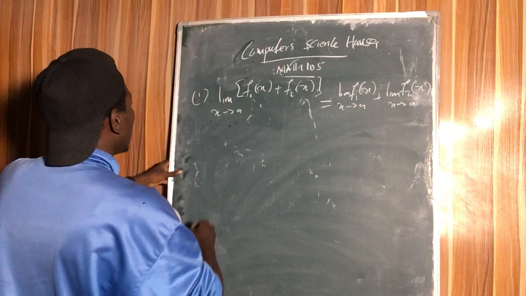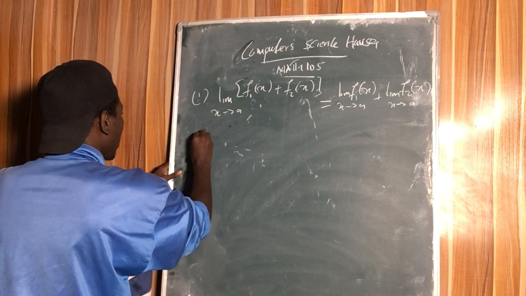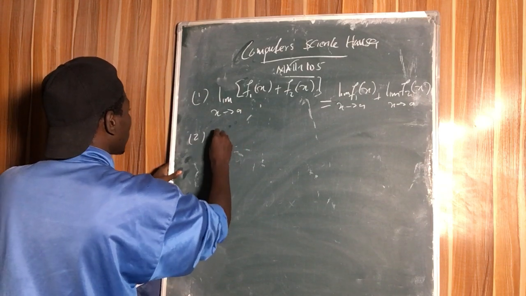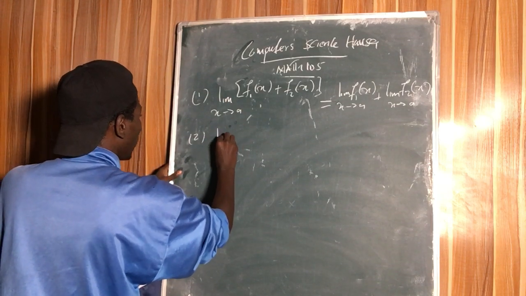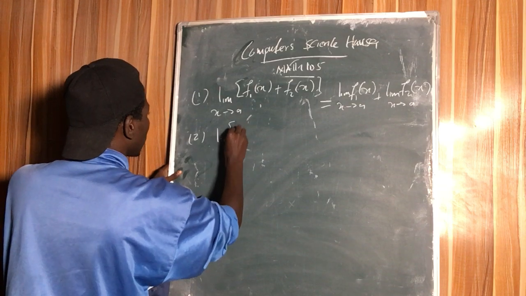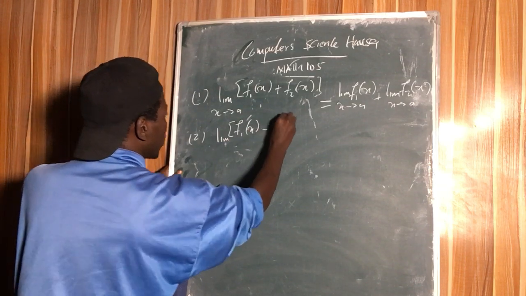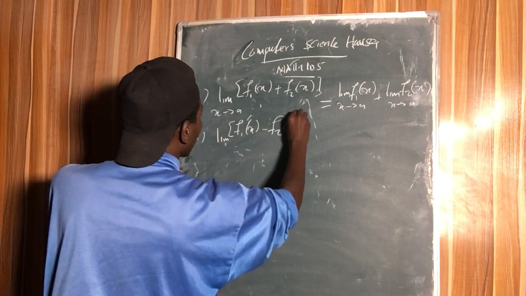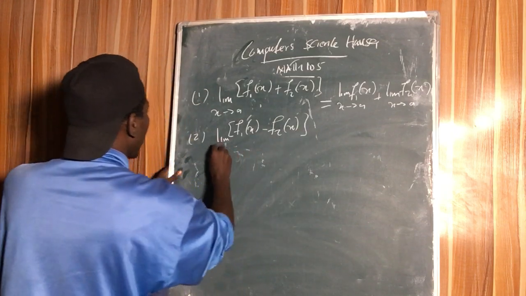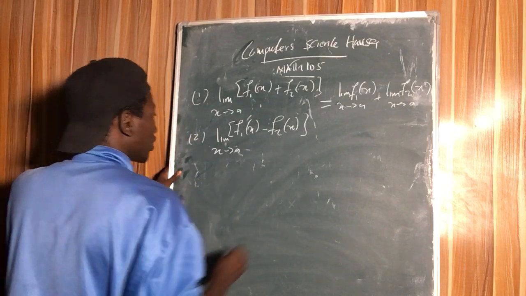So that is this. And then the second one is normally the limit of a function minus another as x approaches a certain number.